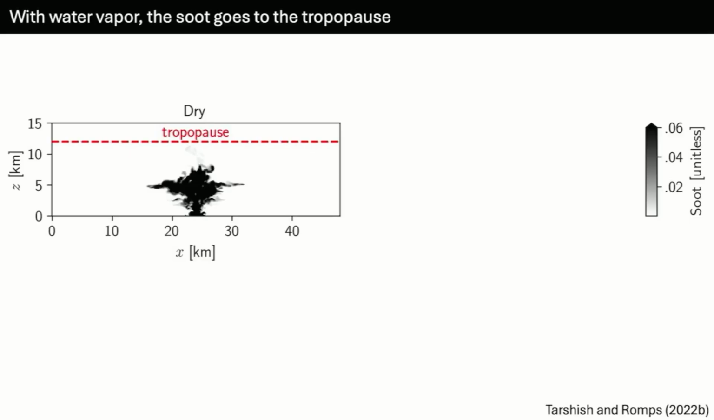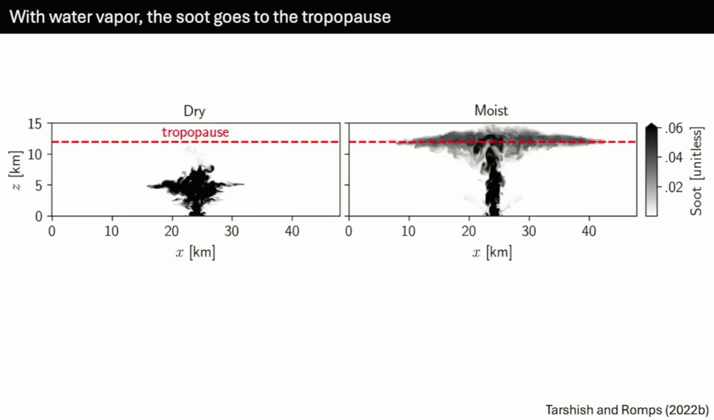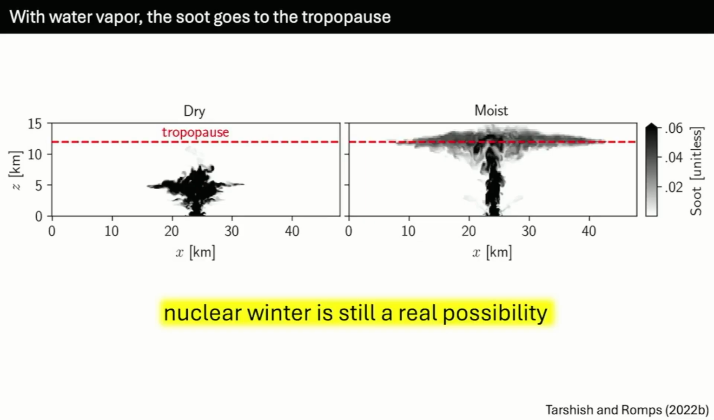Well, this is the simulation without any water vapor, on the left here, trying to emulate what was done in the Los Alamos study as closely as possible. And indeed, we see the soot only going up to 6 kilometers. But if we add back in the water vapor, that soot goes straight to the tropopause. And so we can say that actually nuclear winter is still very much a real possibility.